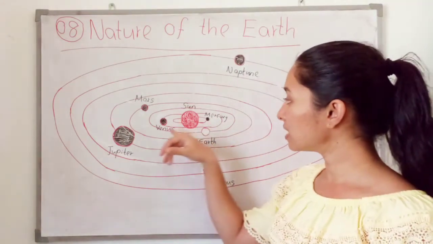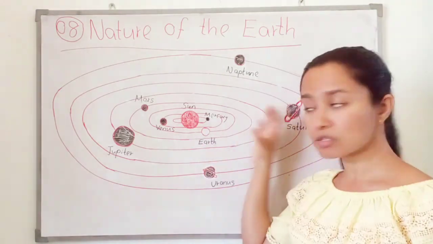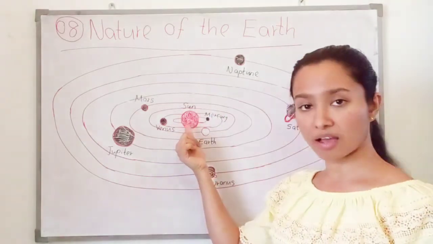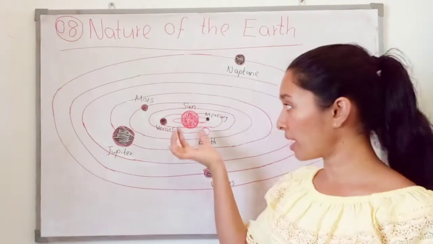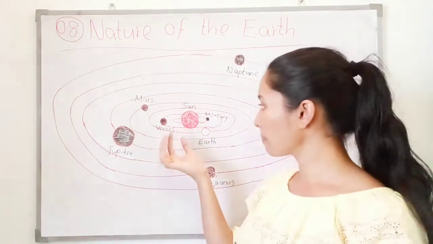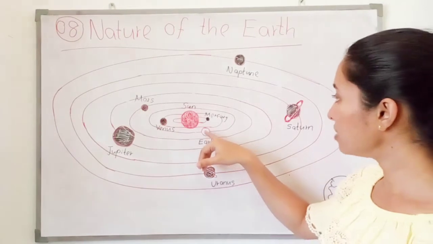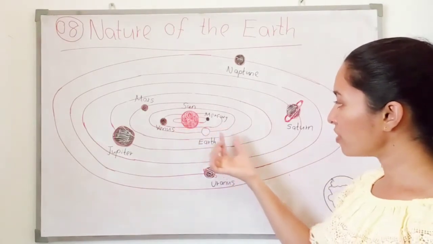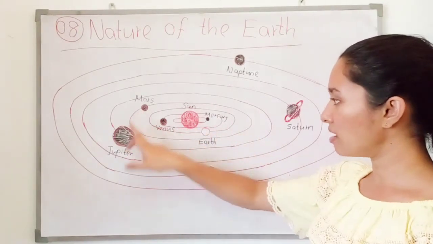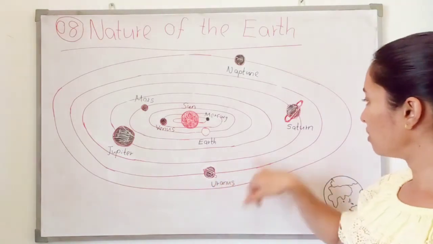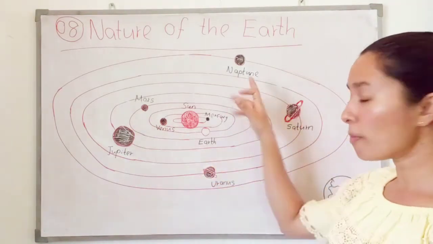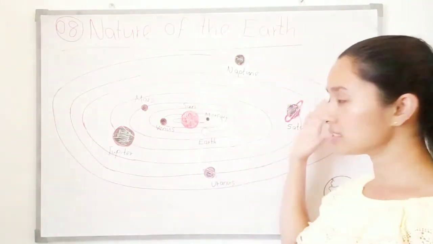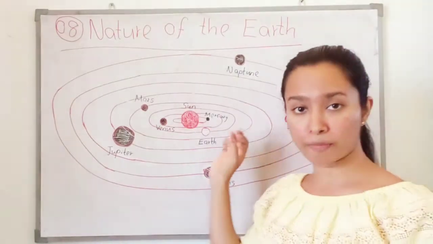Look at Mercury and Venus. They are so close to the Sun, so the temperature is very high. We can call them hot planets. And the other planets are far away from the Sun: Mars, Jupiter, Saturn, Uranus and Neptune. These planets are far from the Sun, so they are cool planets.